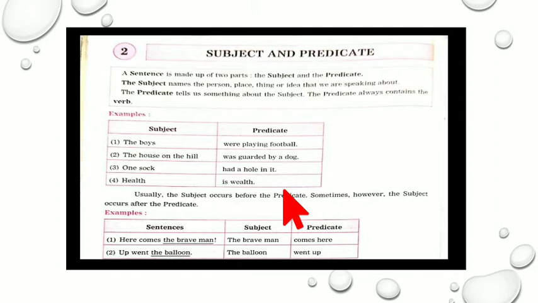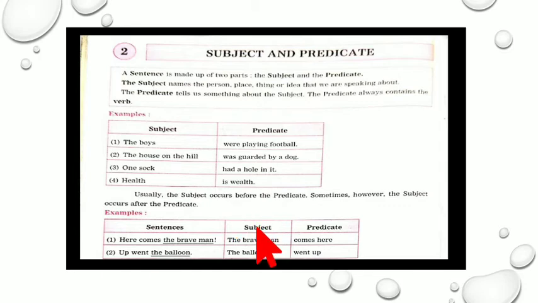Now here is one more condition which we have to keep in mind. Usually everybody has in mind that the subject always comes in the beginning of the sentence and the rest is the predicate. But it is not so. Here comes into account the fourth rule. What does it say? Usually the subject occurs before the predicate, but sometimes, however, the subject occurs after the predicate. Now we'll get a clear idea about this rule when we go through these examples.